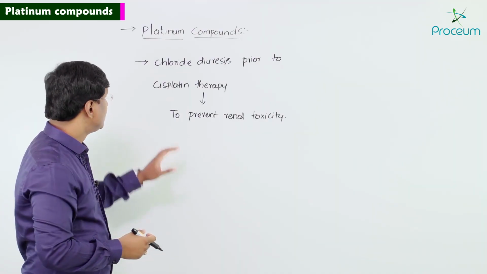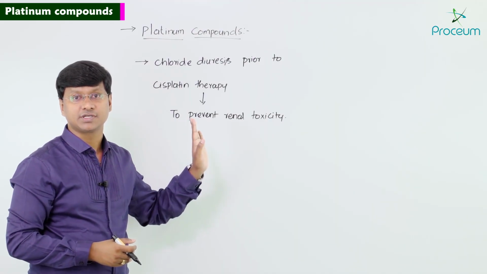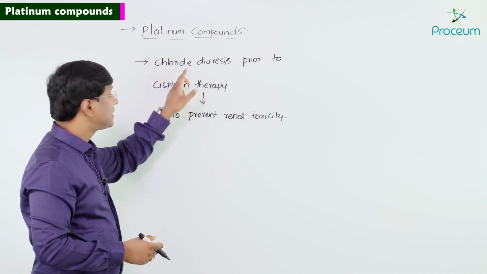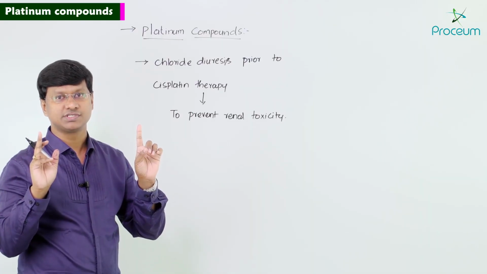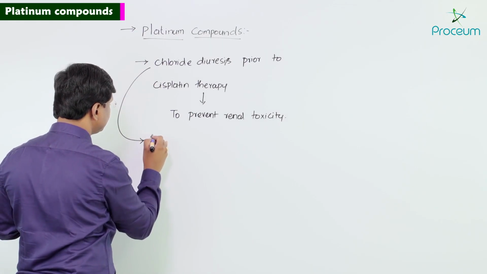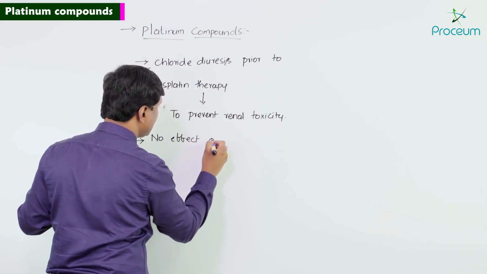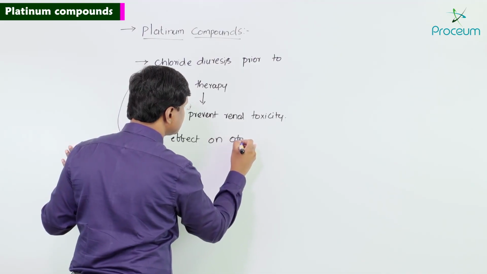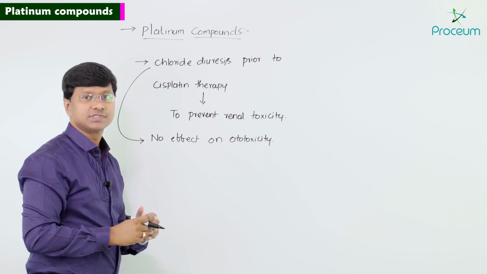All right. Now, this chloride diuresis will only prevent the renal toxicity. But remember, chloride diuresis has no effect on the ototoxicity. This is a very, very important point. It only reduces the nephrotoxicity.